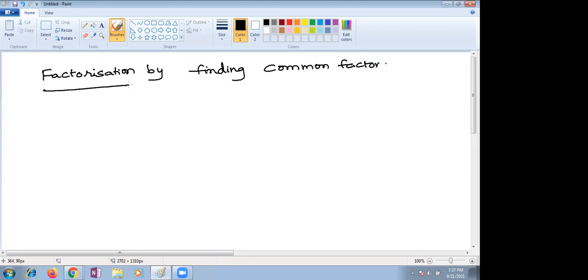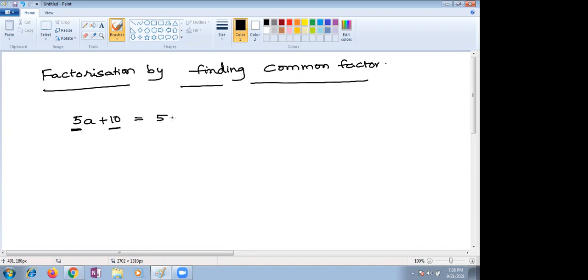So in this, let me take an expression here: 5a plus 10. By seeing it, which is common in these two, children? Children, am I audible to you? Are you there? Yes, ma'am. What is common in these two? By seeing this expression, can we take 5 as common? Yes or no? Yes, ma'am.